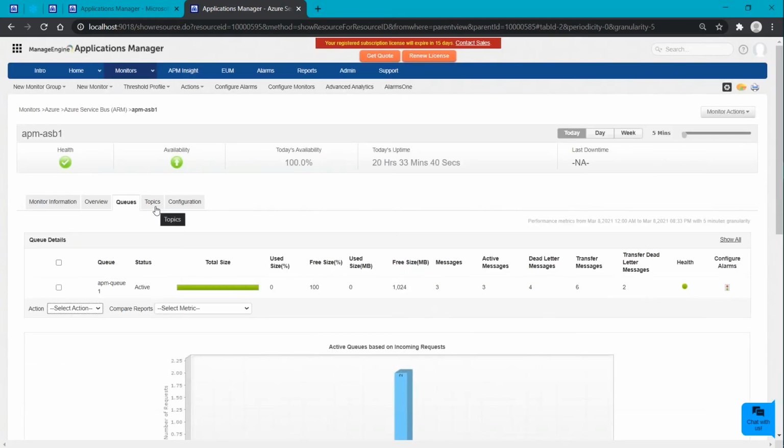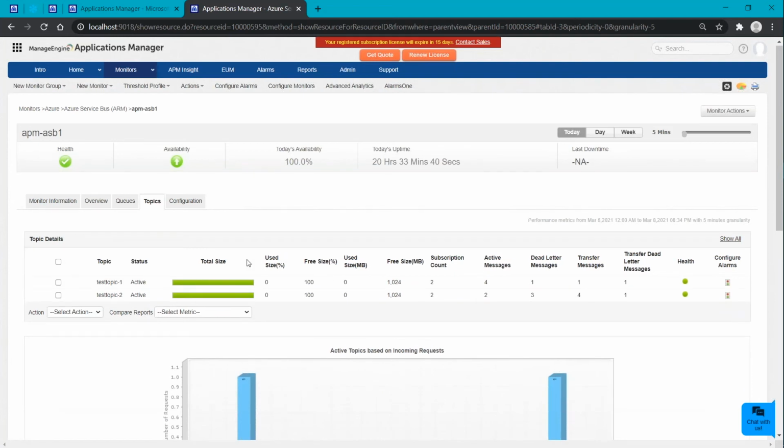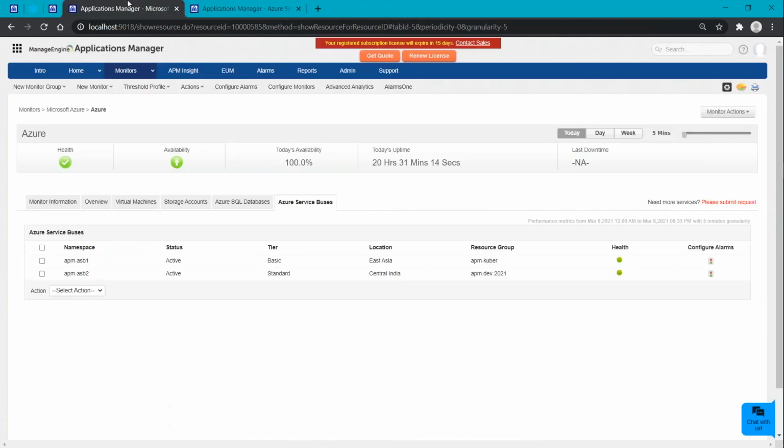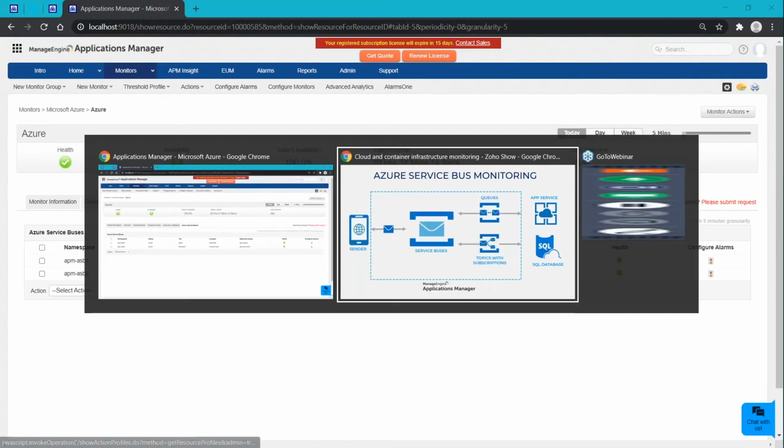Moving to the topics, here also we will be monitoring the same, and knowing your subscription value and the subscription count will be helpful to know what your topic's performance depends on. So this is all about our Azure Monitor. Let me just go back again to the PPT.